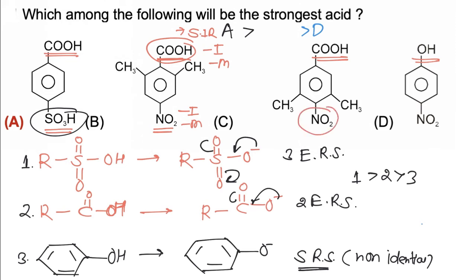While in the case of C, only the -I effect of the NO2 group is present, because in this case SIR is applicable on the NO2 group and due to which it will not show its -M effect, so only the -I effect of NO2 is present. So B is more acidic than C, and hence the correct sequence is A most acidic, then B, then C, and D is least acidic. A is most acidic and hence the correct answer is A.